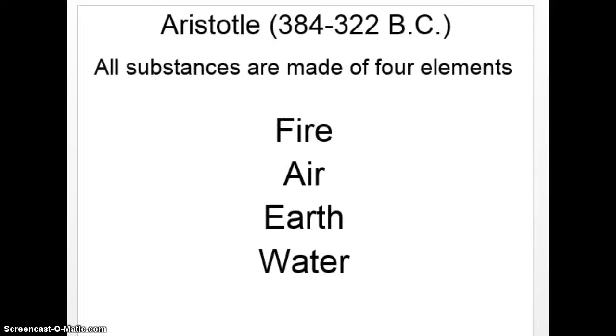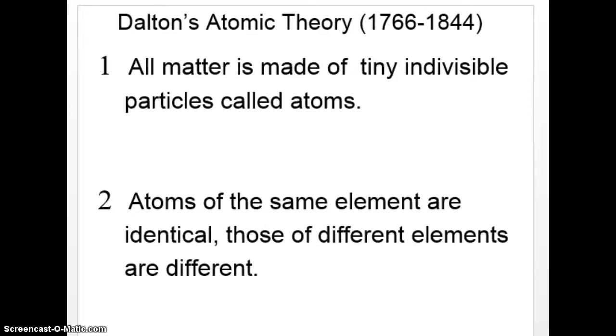And then shortly thereafter, Aristotle came up with the idea of four elements. It'd be a much simpler periodic table if it weren't for some other people after him, but that's what Aristotle came up with. Now, after that, you might notice the date says 1766.